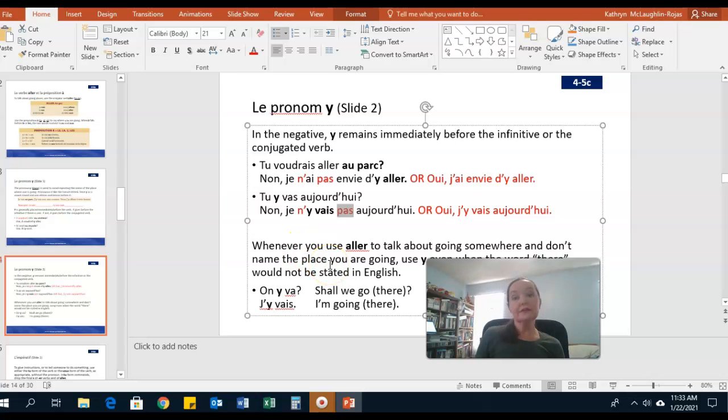So in this case, the conjugated verb is aller, tu vas. Okay, je vais. Je n'y vais pas aujourd'hui. So since vais is the conjugated verb here, I'm putting y before that, and I'm putting ne and pas around that.